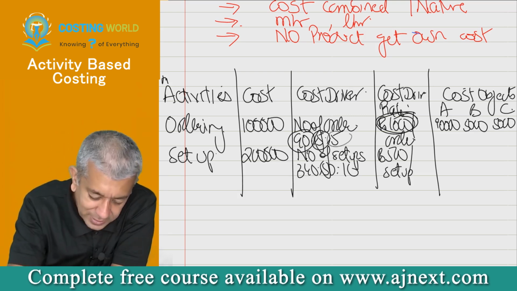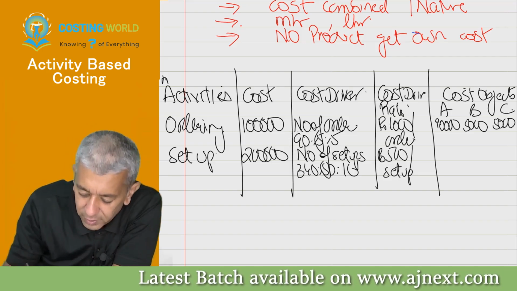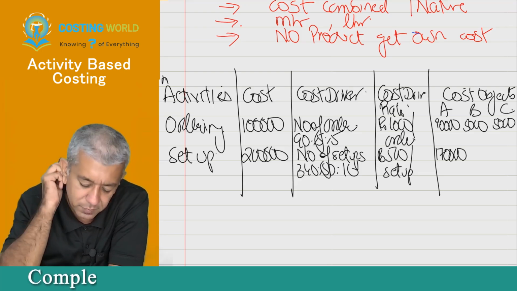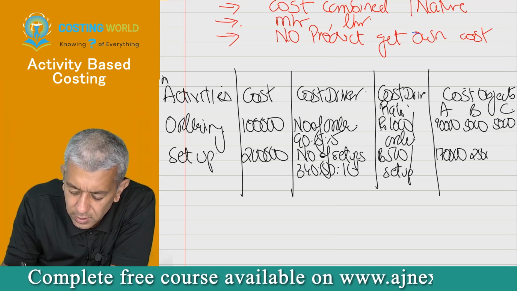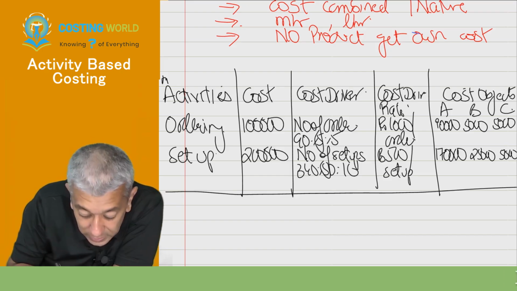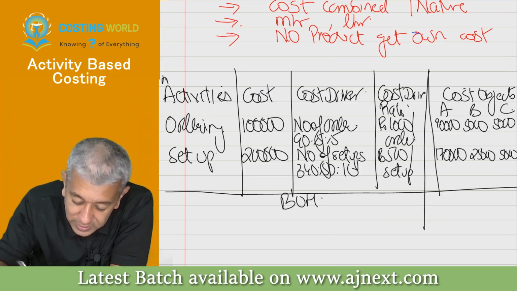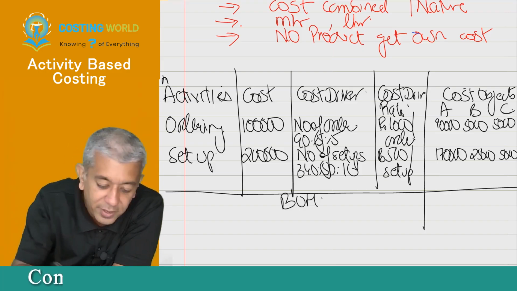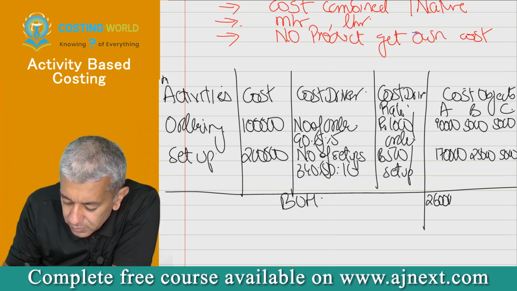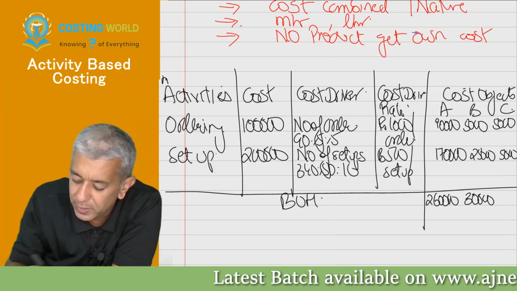Okay, please pick up your calci. I want the other numbers. For setup cost, 340 into 500. How much will that be? 1,70,000. Okay. For the other one, 25,000. And the last one in this particular case will be 5,000. Okay. This is all together done. This is BOH, as per the fundas of activity-based costing. Now you all try to see how the things will be totally different now. Tell me, what is the total overheads to be given to product A? It will be 2,60,000. Then how much for B? 30,000. How much for C in this particular case? That will be nothing but 10,000 over here.